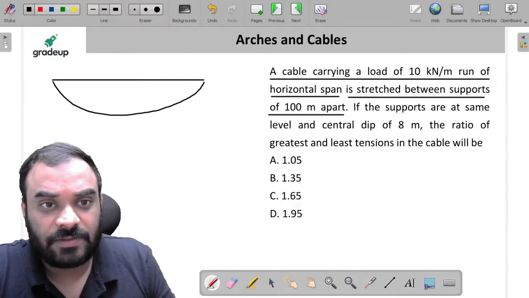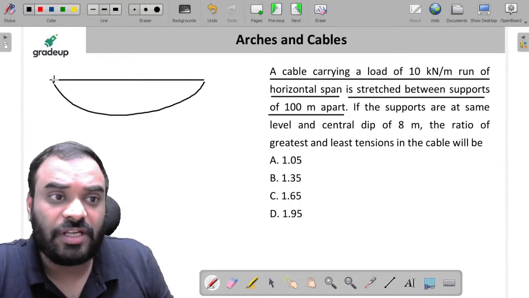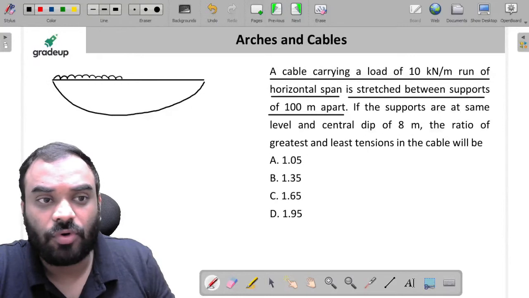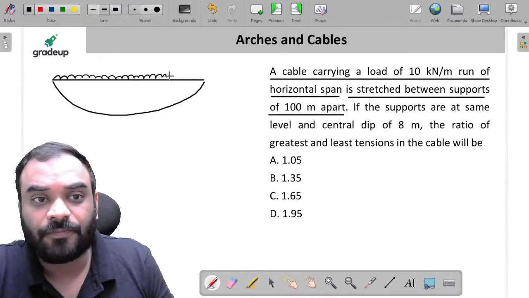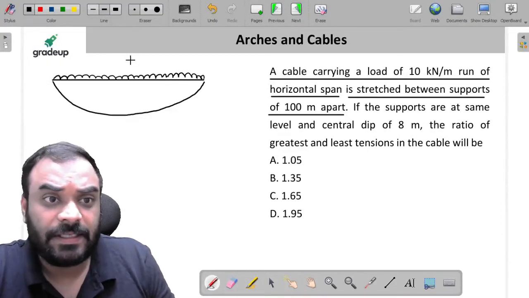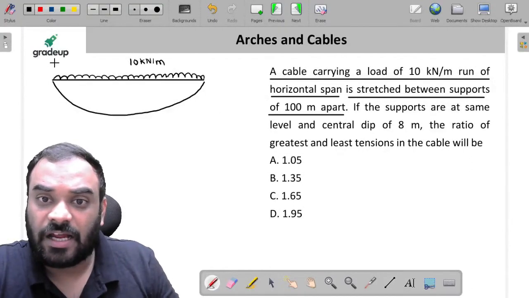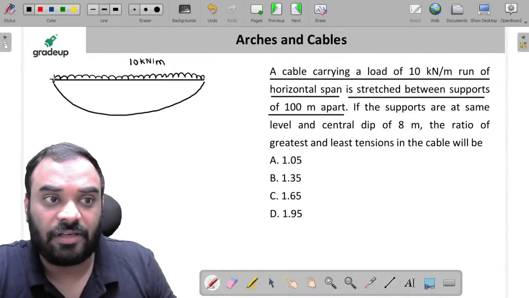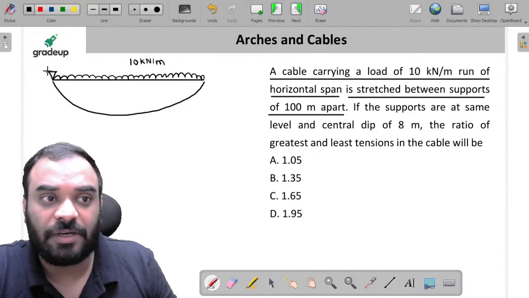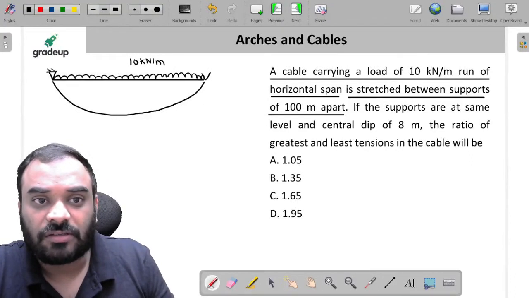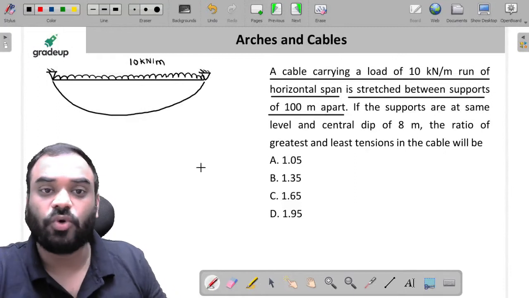Let us suppose this is a cable which is to be like this, right? And a UDL is to be placed over the span of cable whose intensity is 10 kilonewton per meter. Okay, sir. And it is supported at the same level. It means you have supported this particular cable by a hinge as well as hinge over here.